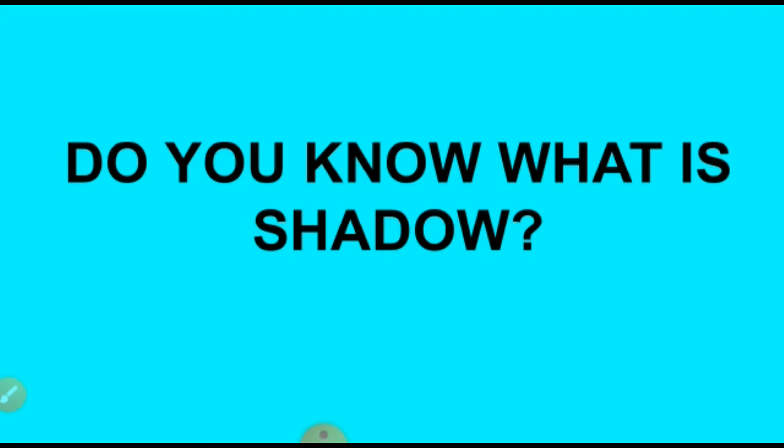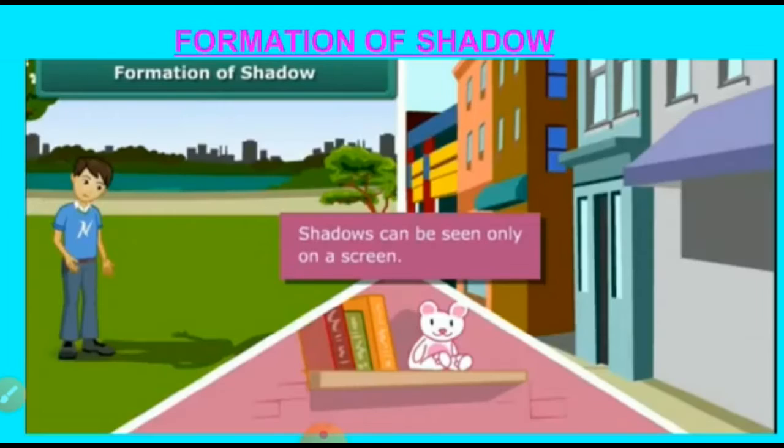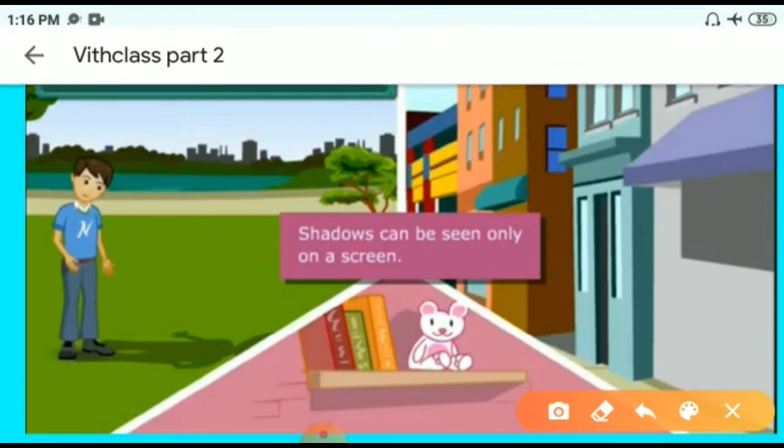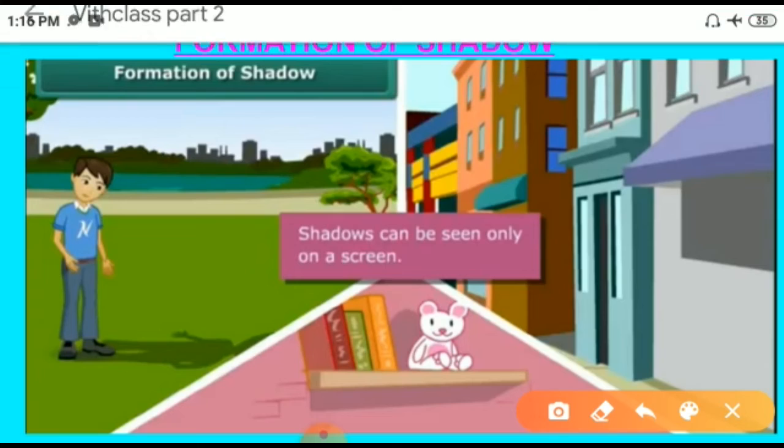Let us discuss, do you know what is shadow? Shadow is a dark shape that is formed when an object blocks a source of light. What is the source of light? An object that emits light is called a source of light, for example, the sun. And let us discuss the formation of shadow.